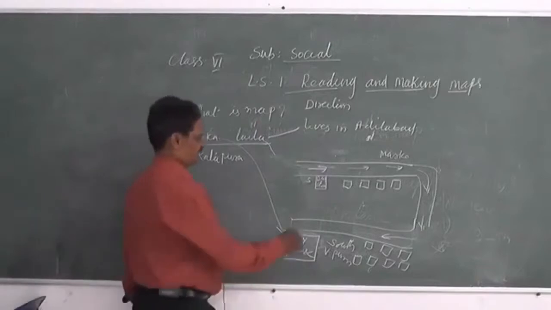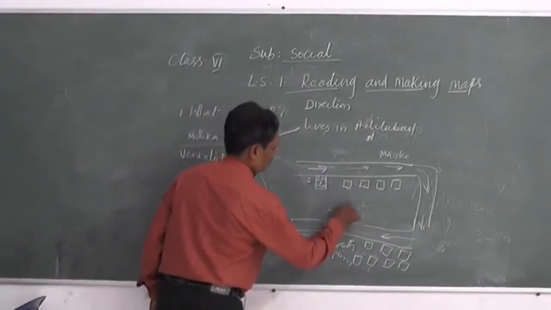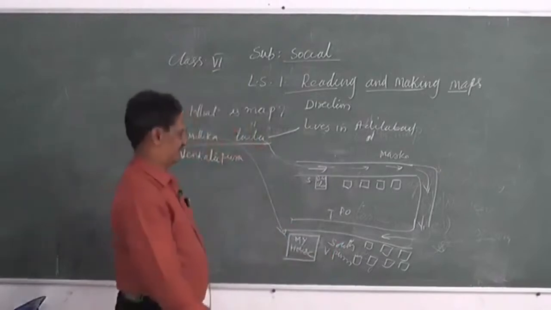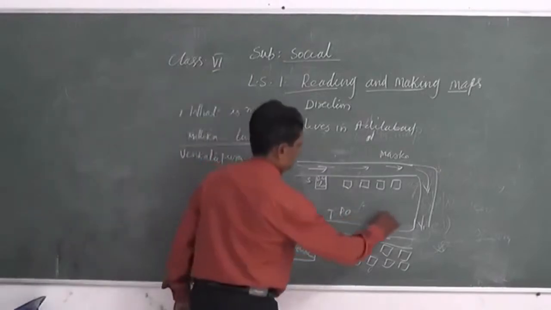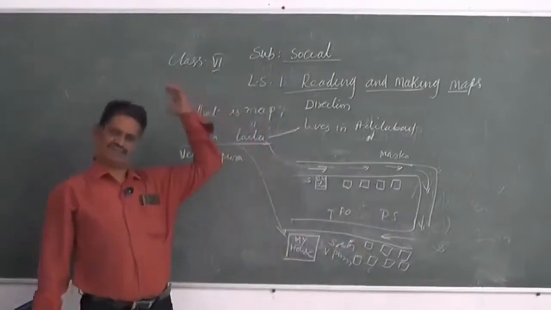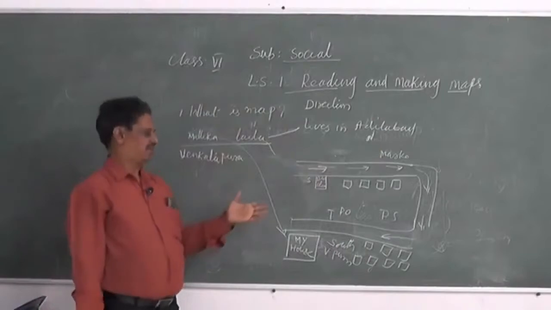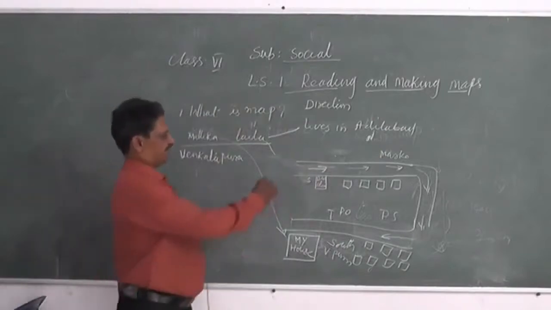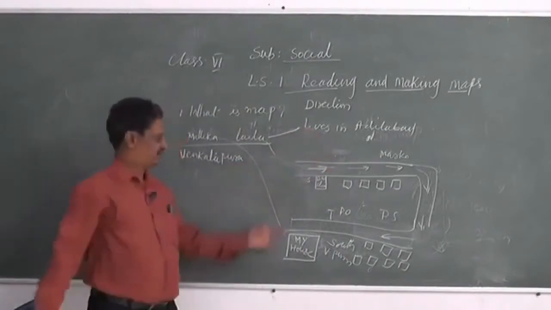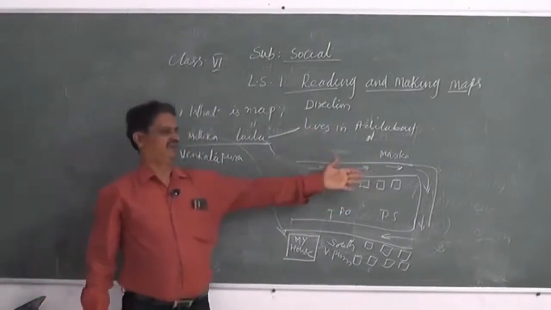So there is a PO, post office. And then there is a PS, police station. So there are a number of locations, like the post office, and here is one track, one main road. Likewise, there are many locations.